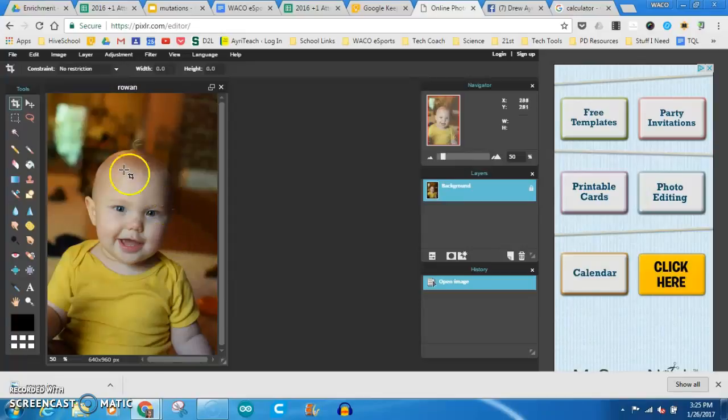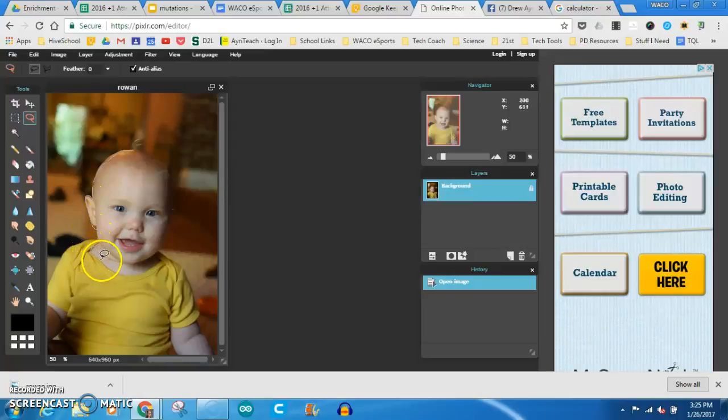So anyway, we're going to mutate my son a little bit here. I'm going to show you a couple ways that you can mutate yourself. If you haven't used Photoshop before, this might seem a little overwhelming, but I'm going to show you some basic tools that you can use to edit things. So the first tool I want to show you how to use is the lasso tool. And that's how you're going to select. So basically I click and I just drag it over what I want to select.